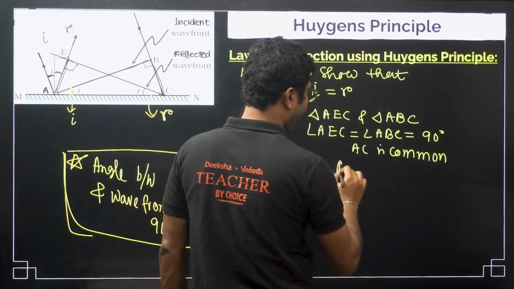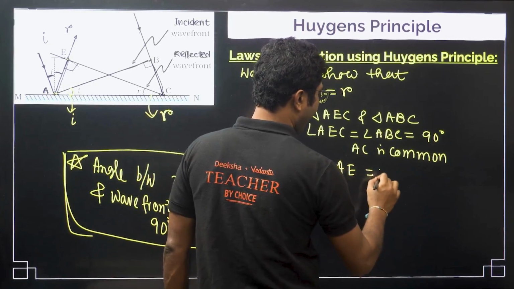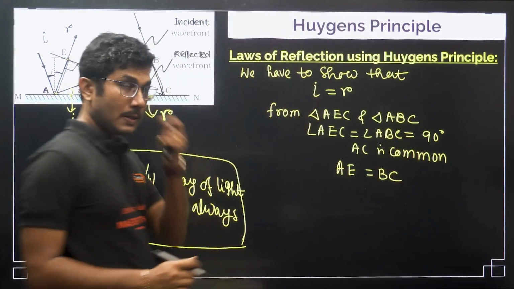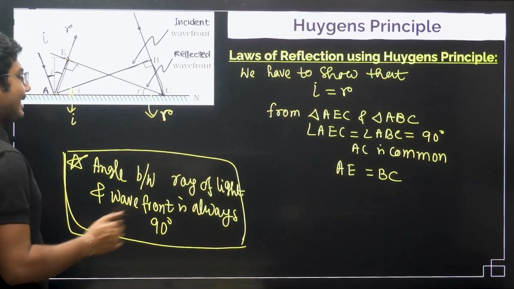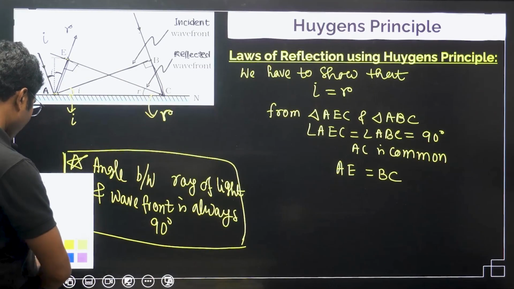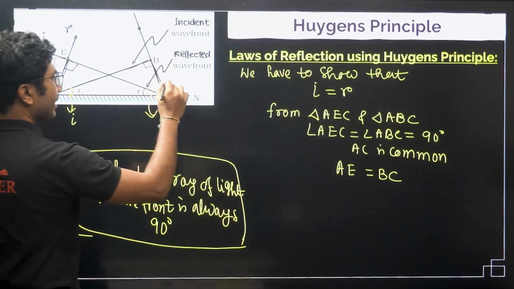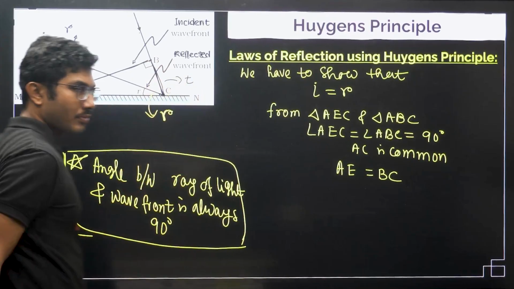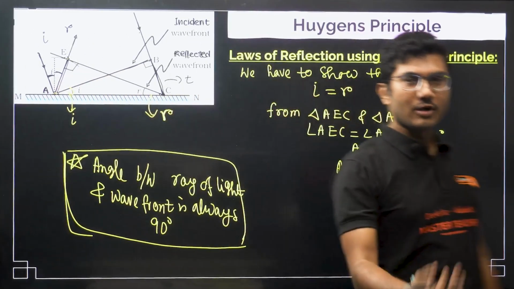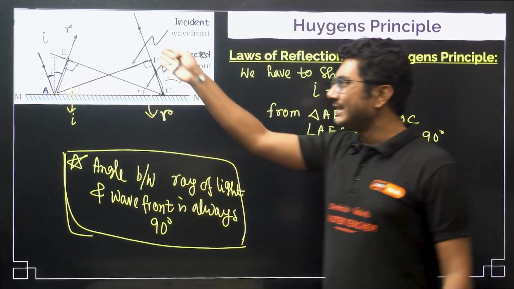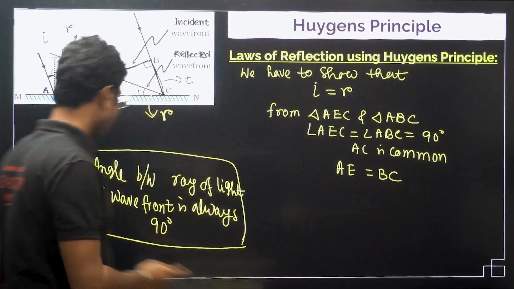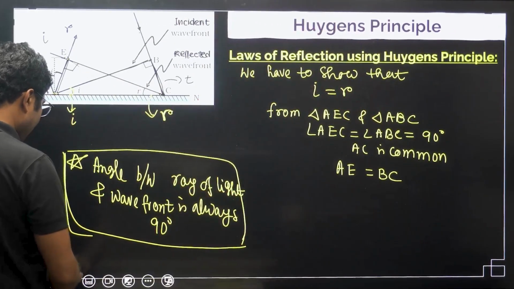Why so? Suppose light takes some time t to reach over here. Time taken is t. What is the speed of light? Suppose the speed of light in this particular medium is v. It may not be air, it can be some other medium.